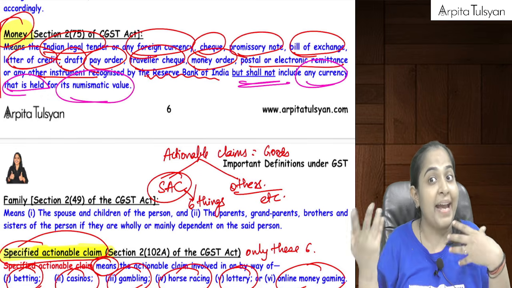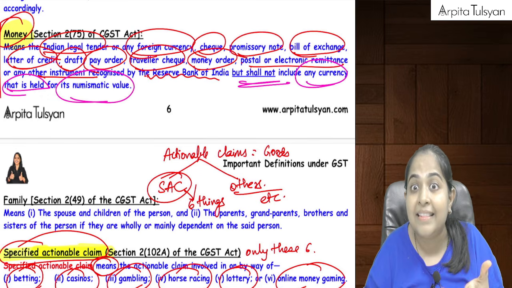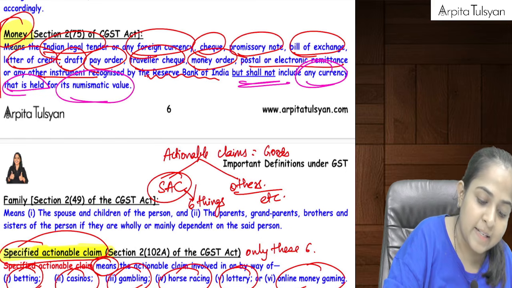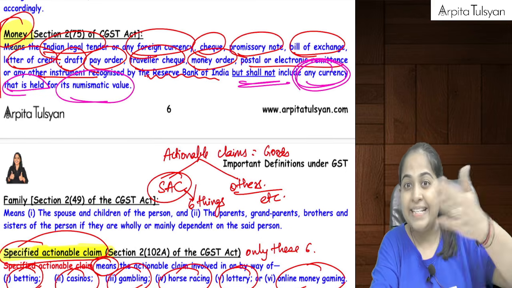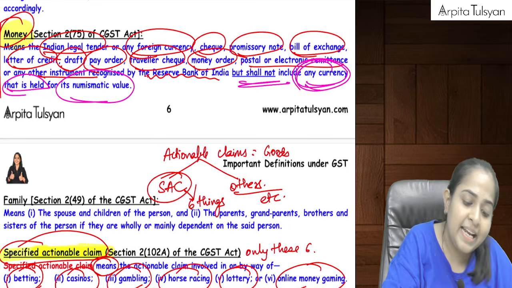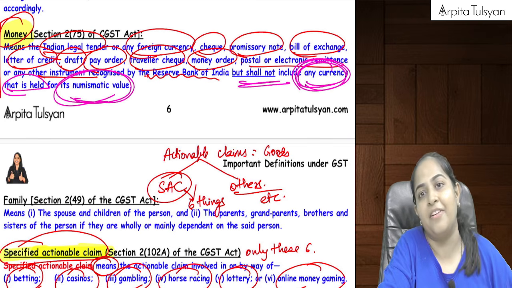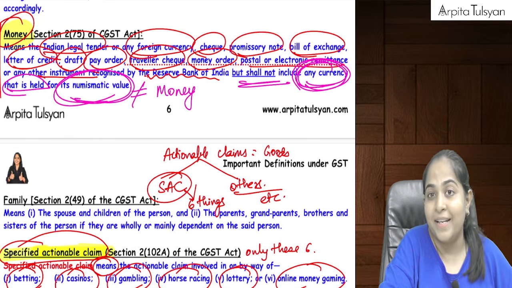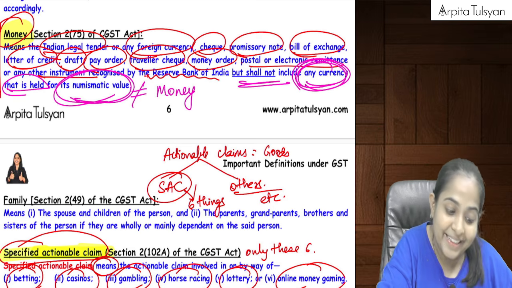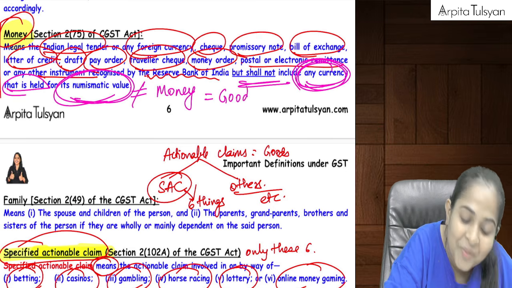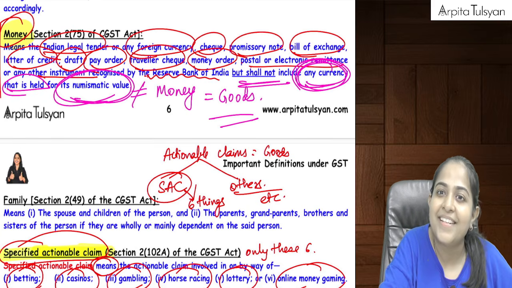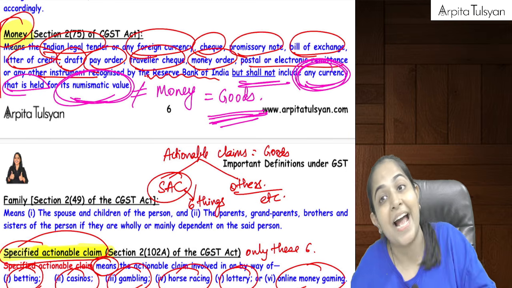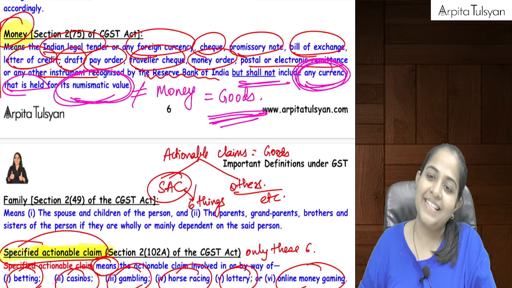And there are some exhibitions in which you can go and trade these coins. You can sell these coins. So that currency is not your easily exchangeable currency. Any currency which is held for its numismatic value is not money. If that is not money, then that is included in the term goods. Are you understanding this? So that will be considered as goods, and GST may be applicable on the same.